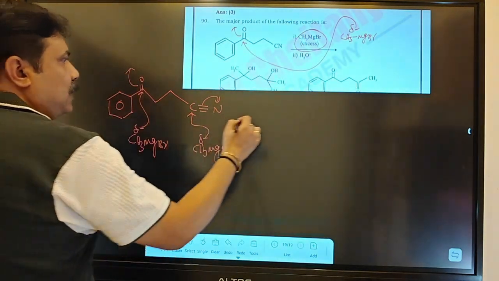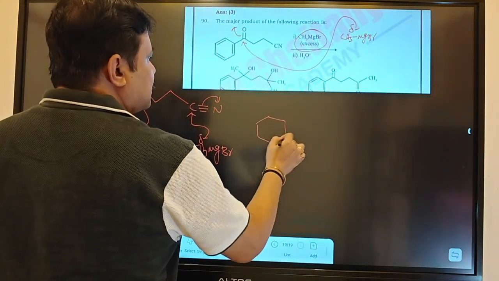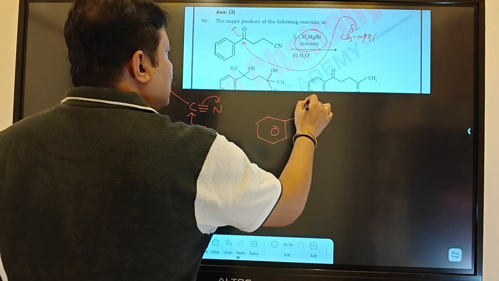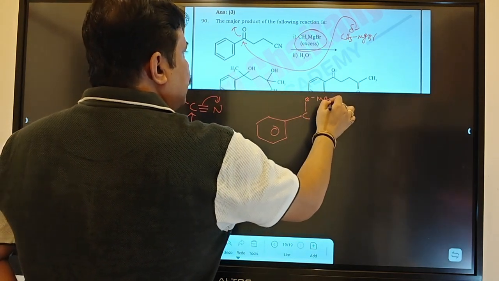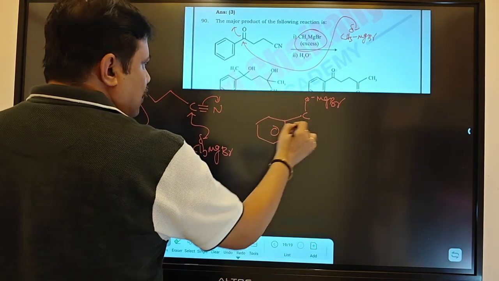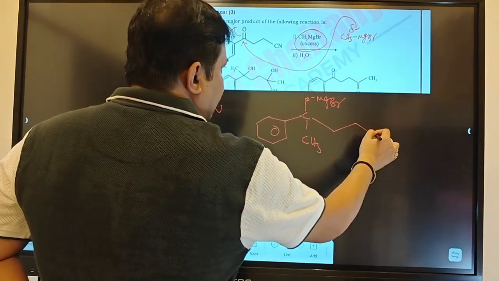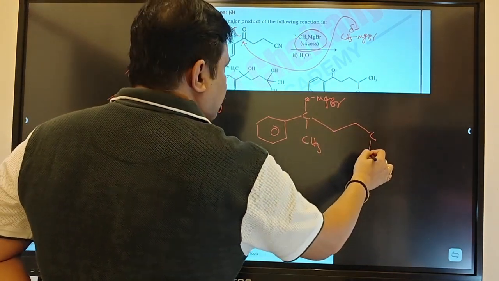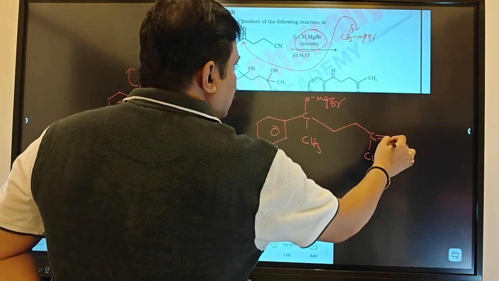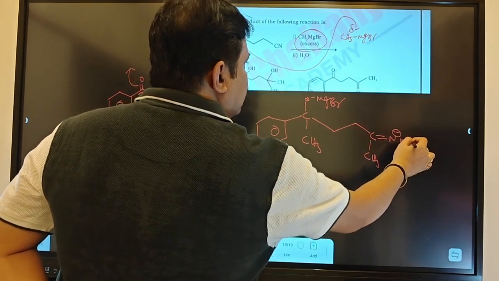And now immediately if you look at, you will get a situation like this. Here you will get O minus MgBr, and now here your CH3, and then here CH2, and here also your Grignard will attack, and then here double bond N minus MgBr.